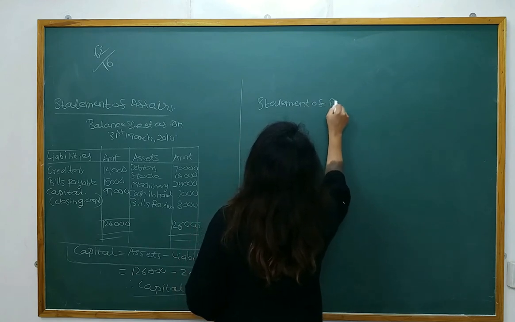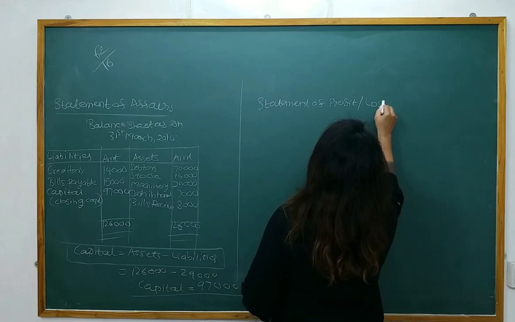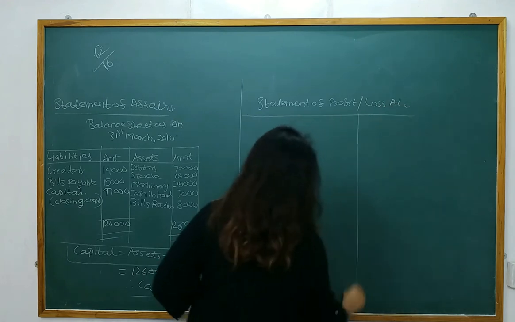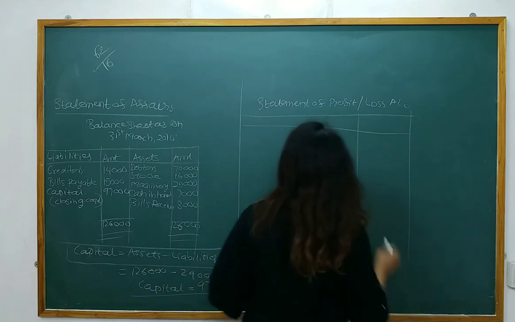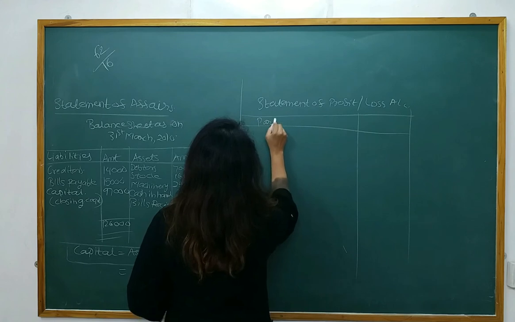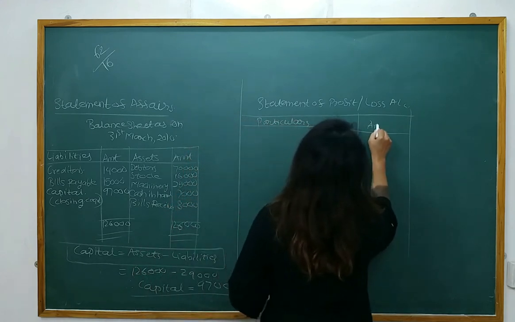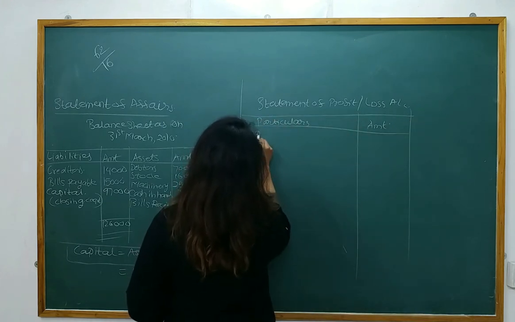Why are we preparing this statement? To find out whether we got net profit or we are suffering from net loss. So here it's particulars and amount.